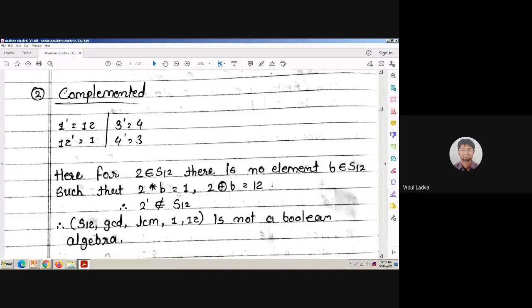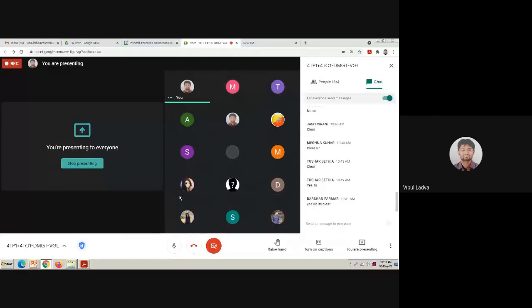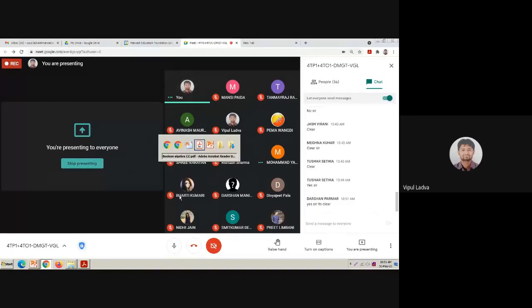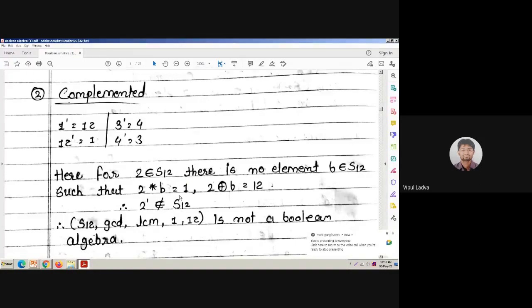I'm waiting for your reply, guys. You must acknowledge on the chat box. If there is a problem, tell me, I will explain. If there is an issue, I will explain once again. It's fine, but if it is clear, then you need to acknowledge. Either you may unmute yourself and talk to me, or you may drop a message on the chat box. Yeah, I'm properly audible, hopefully. Good.